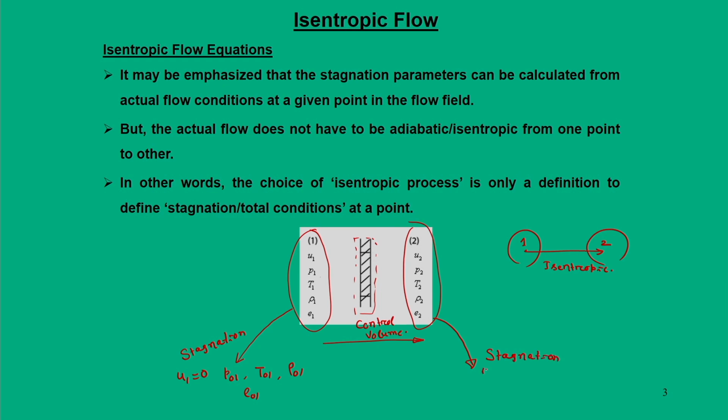In that situation we will also have U 2 equal to 0, P 2 will become P naught 2, temperature will be T naught 2, density will be rho naught 2, and total energy will be E naught 2. Now, these two conditions also need to be the same. What it means is that any arbitrary flow field can be brought to a stagnation state, and essentially stagnation states are nothing but another definition of a given flow field, and we also assign them certain properties.